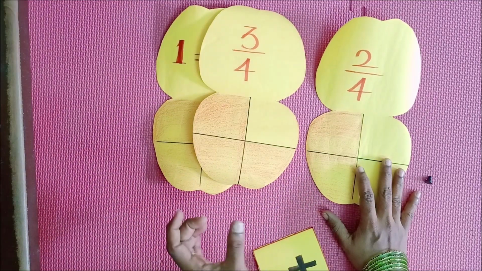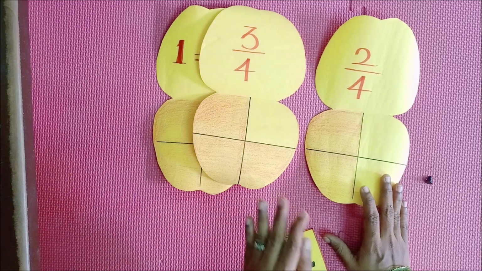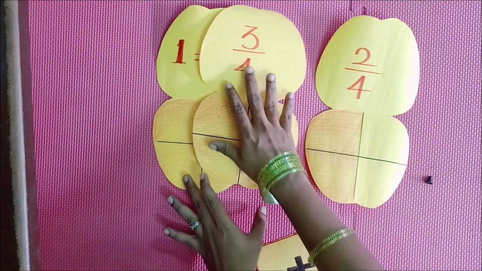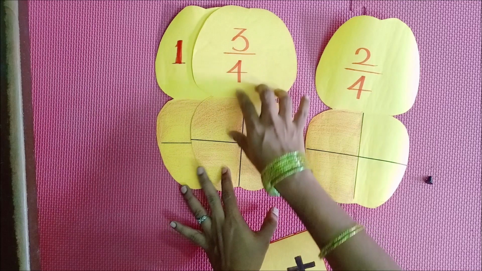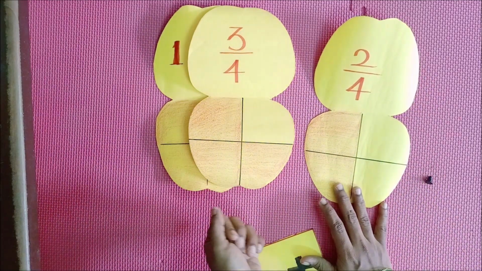So listen to the another one. So addition you are cleared, I think. Now we are moving to the subtraction problem. So same problem we can take: 1 3 by 4 subtracting this 2 by 4, what will be your answer?